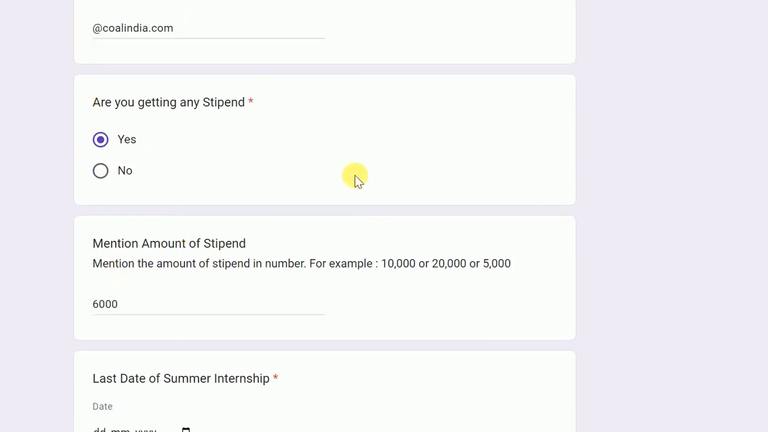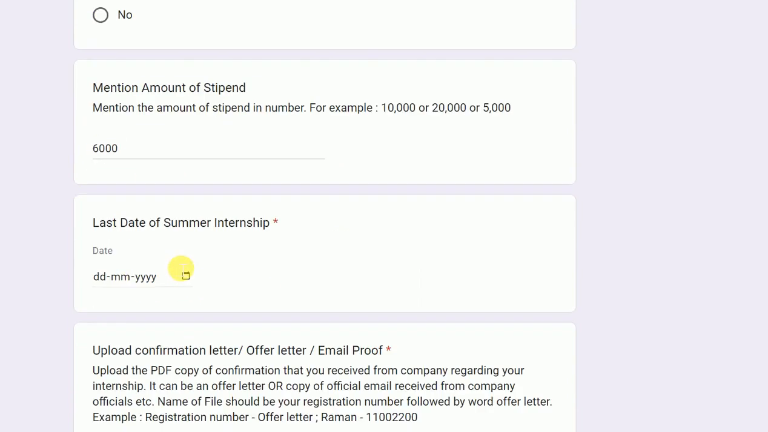This is an additional thing. Obviously, if you are getting a stipend, it is a good thing, but even if you are not getting one, it is okay. If you are getting it, say yes. If you are not getting it, say no. If you are getting it, mention the amount of stipend you are getting.